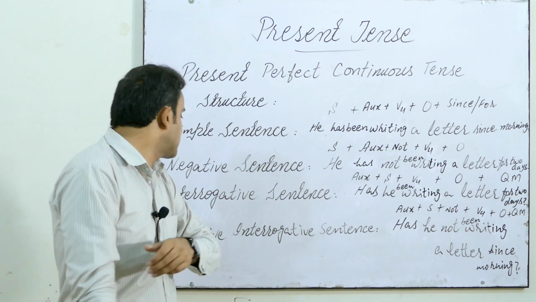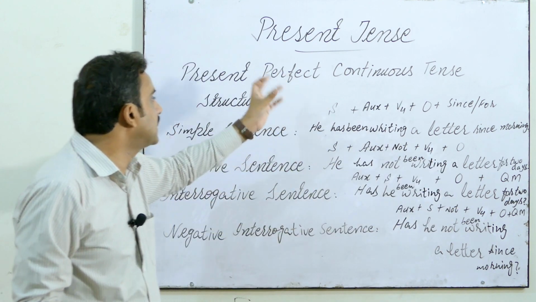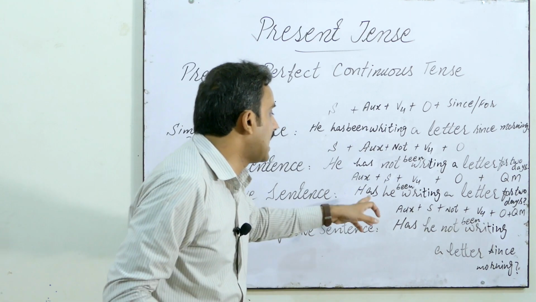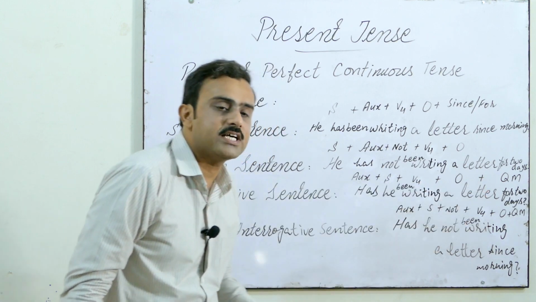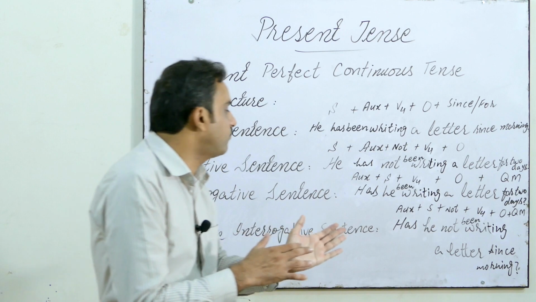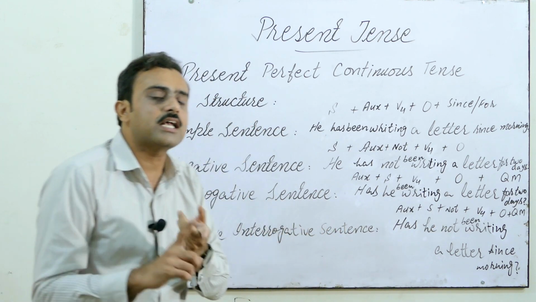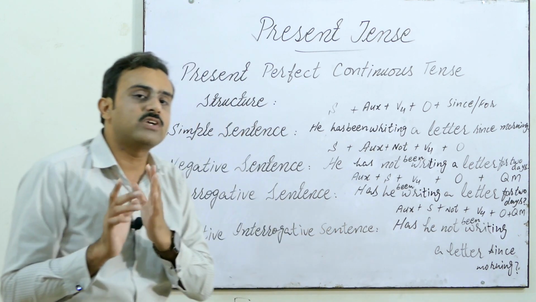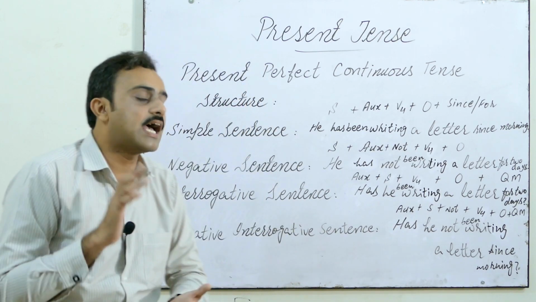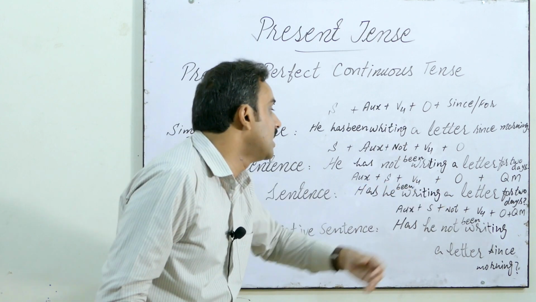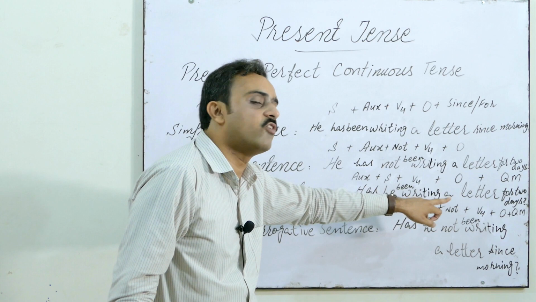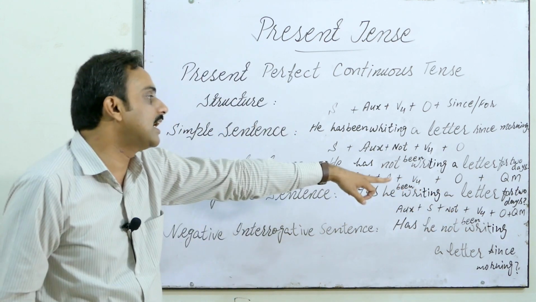In interrogative sentences of present perfect continuous tense, we have: has he been writing a letter for 2 days? The first thing is the auxiliary. The auxiliary comes first, and again I'm telling you guys that we can use have with plural nouns or pronouns, and has with singular nouns or pronouns, and then subject, and then been, and then writing, the fourth form present participle, and a letter as object.